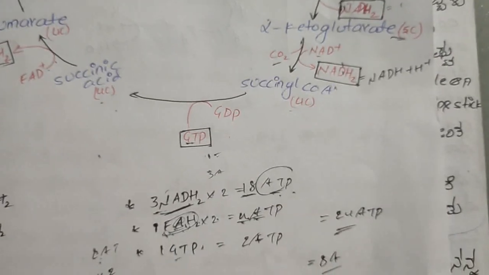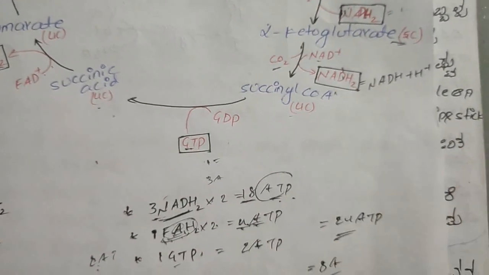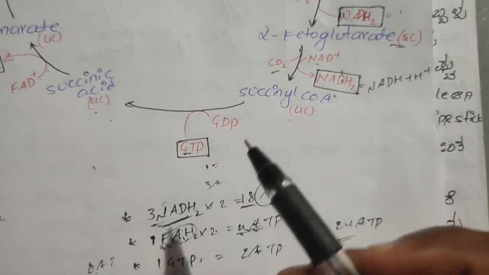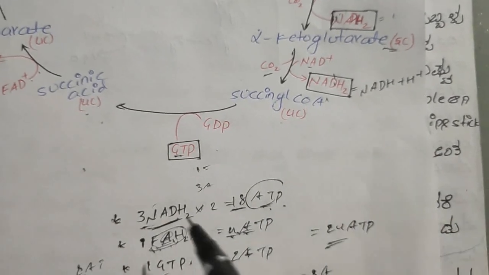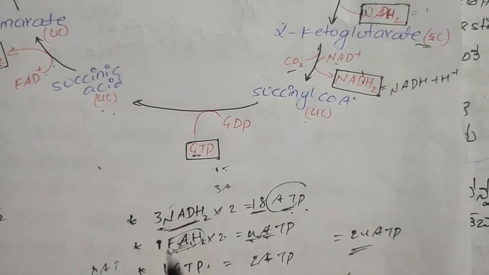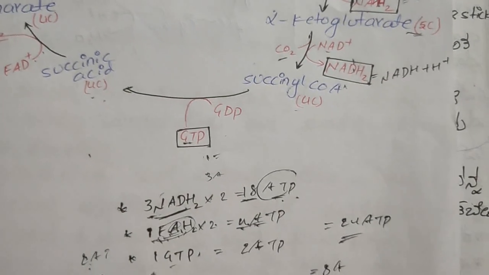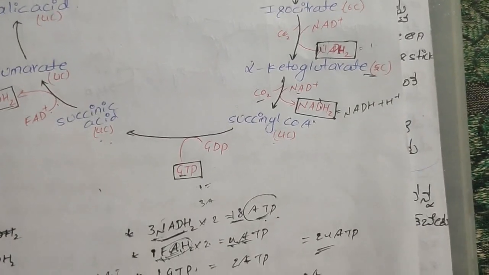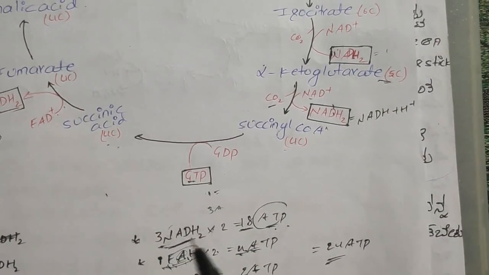But finally, in this Krebs cycle we are getting only 3 NADH2. If we take 2 molecules of pyruvic acid, then 6 NADH2, but we have taken only 1 molecule of pyruvic acid, so we are getting 3 NADH2 and 1 FADH2 and 1 GTP. But if someone asks about the conversion from pyruvic acid through the complete Krebs cycle, then we are getting 4 NADH2.